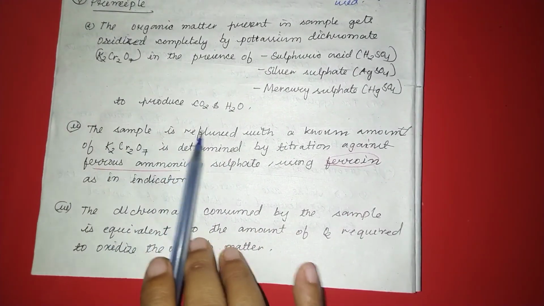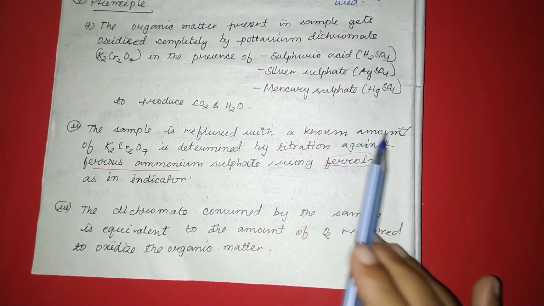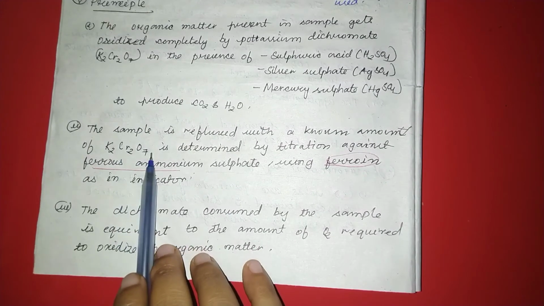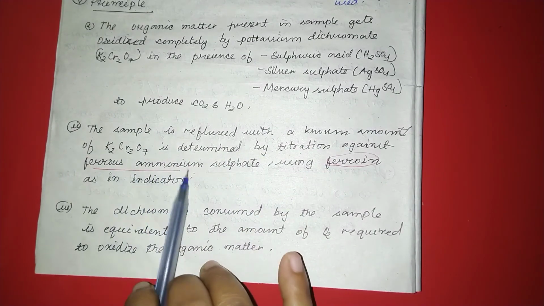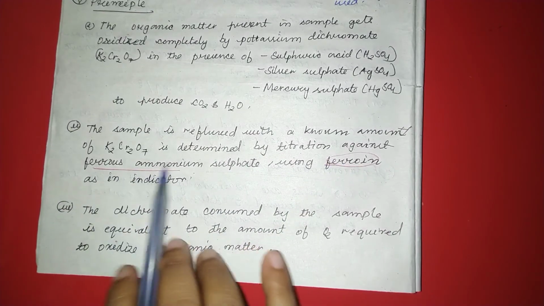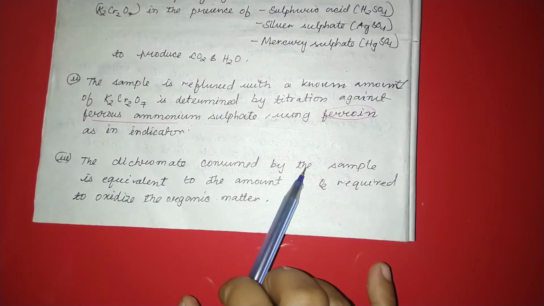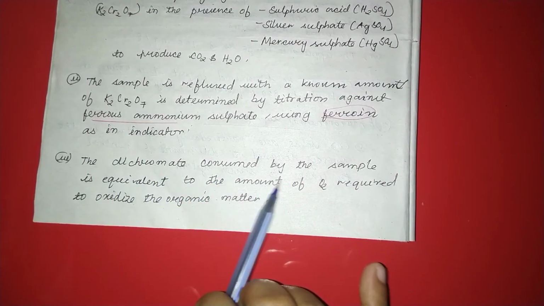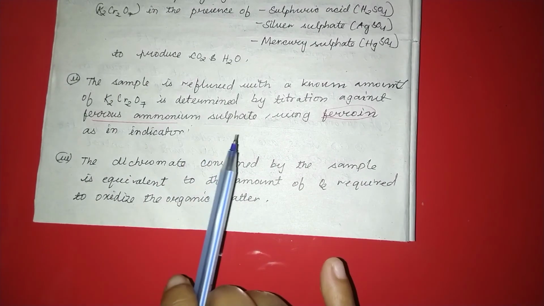The sample is refluxed with a known amount of K2Cr2O7, and the excess is determined by titration against ferrous ammonium sulfate using ferroin as an indicator. The dichromate consumed by the sample is equivalent to the amount of oxygen required to oxidize the organic matter.